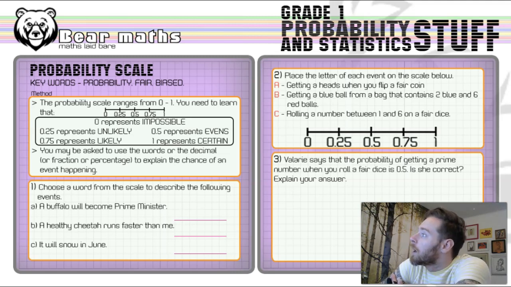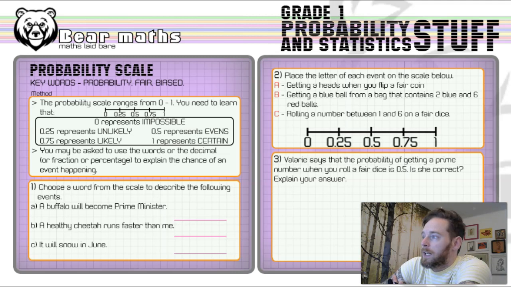Right, so the method states that the probability scale ranges from 0 to 1. This is something you're going to need to learn exists. And we can attribute words to the different parts of the scale. The 0 represents impossible. The event isn't going to happen, never going to happen. 0.25 or 25% or a quarter, right? Because they are interchangeable. They can be fractions, percentages as well, but mostly we see it as a decimal.